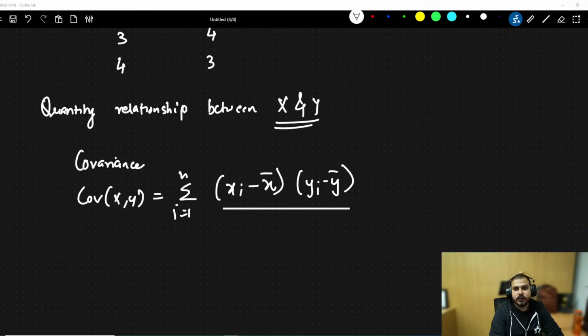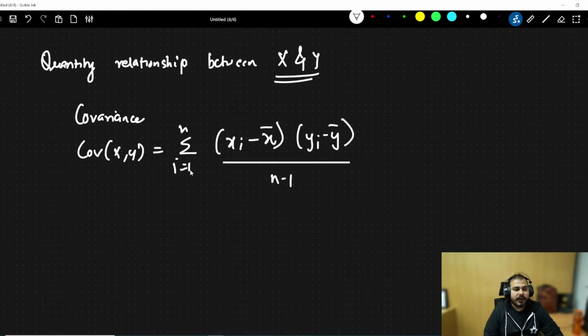And it is not important to remember the formula, okay? Divided by n, okay? So this is basically the formula with respect to covariance. If you are working with a sample, again this will be n minus 1. Right now, let's consider that we are working with a sample. Now in this particular case, you can see what is happening.